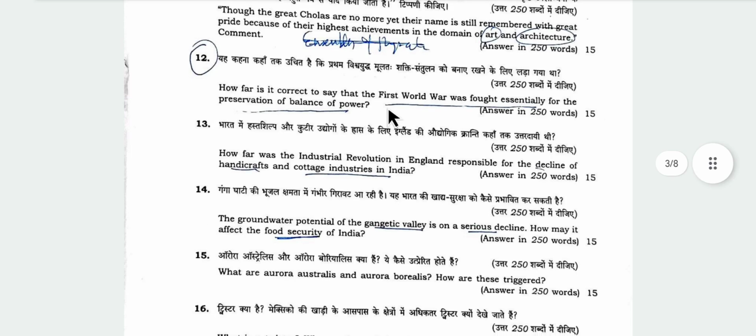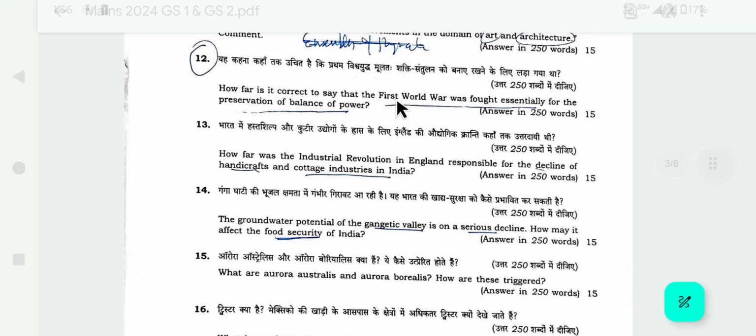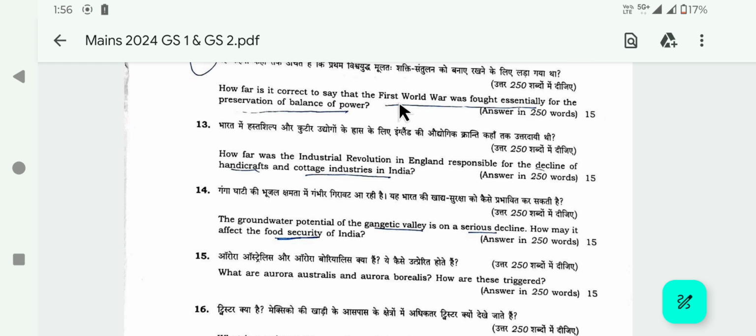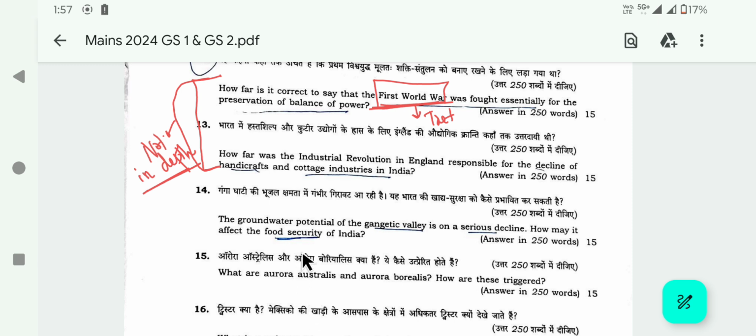Which gives us a lesson that we should not leave it completely. We should study world history as well, their basics. You can watch some videos so that you know the basics, what happened, how First World War was fought, what were the reasons, then how First World War treaties, for example, Treaty of Versailles, led to Second World War, Hitler's rise. These basics can be prepared from videos, and we should not leave world history. Be it not in depth. If you are running low on time, you can prepare not in depth, but basics should always be prepared.